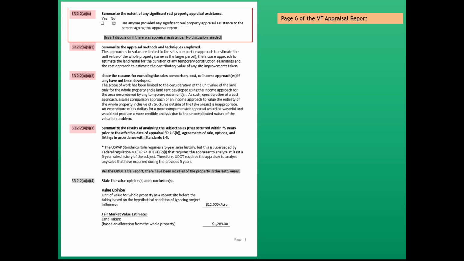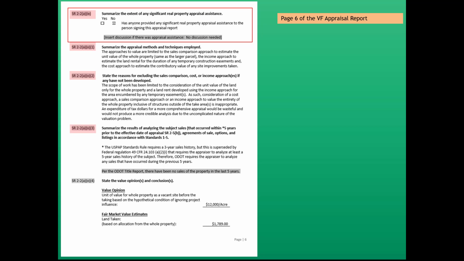Next USPAP standard is 2-2(a)(x)(3), summarize the results of analyzing the subject sales that occurred within 5 years prior to the effective date of appraisal, Standards Rule 2-5(b), agreements for sale, options, and listings in accordance with Standards Rule 1-5. And we've got a star there. It says the USPAP standards rule requires a 3-year history.